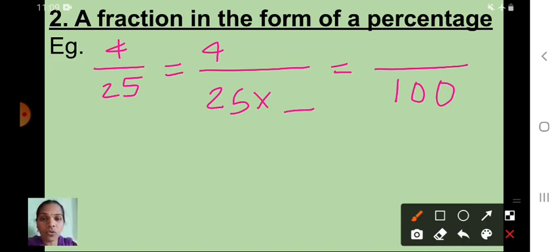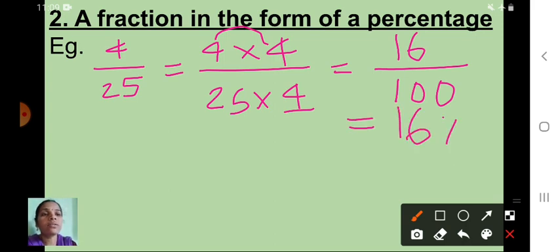Can you say 4? 25 fours are 100. So that same number we have to multiply with the numerator also. Isn't it, children? 4 fours are 16. So what is the percentage here? 16 percentage. 4 upon 25 is equal to 16 percentage.